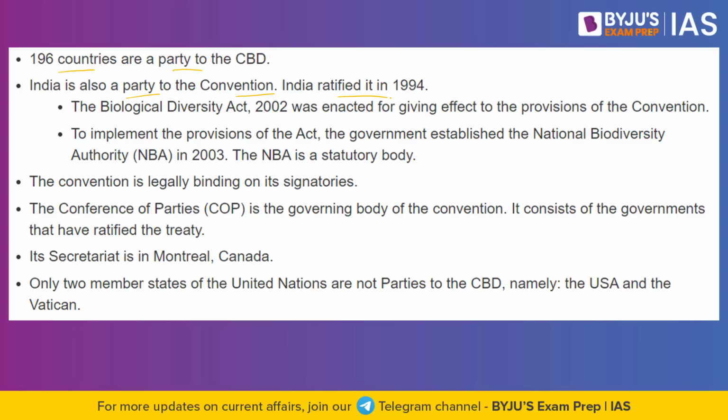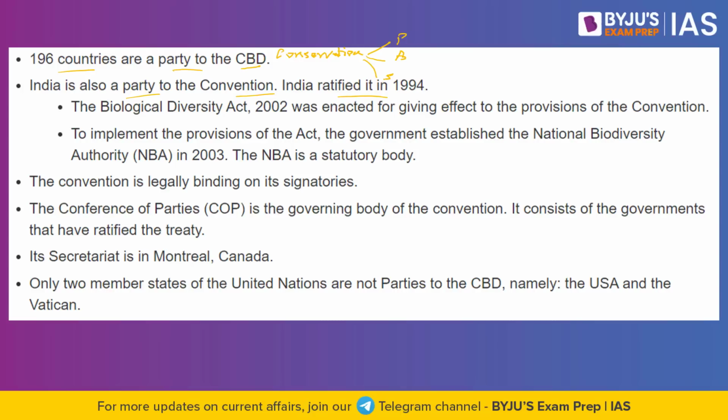What are the goals of the CBD? One is conservation. Conservation of what? Conservation of biological species. We have different kinds of plants, different kinds of animals, different kinds of species. It can be microorganisms as well. How are we going to conserve them? How are we going to make sustainable use of all these products?